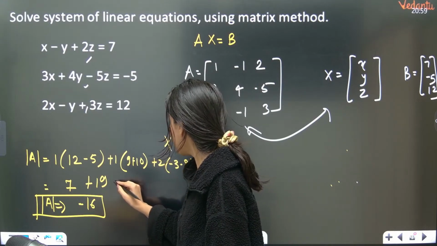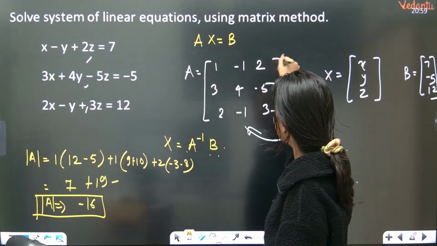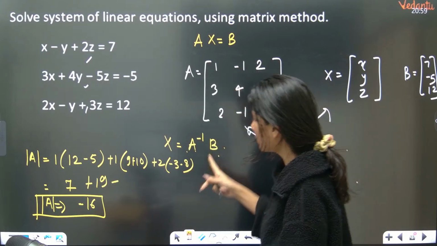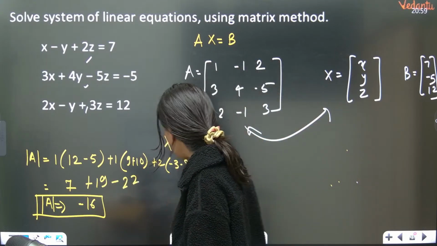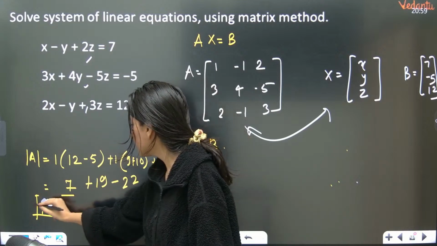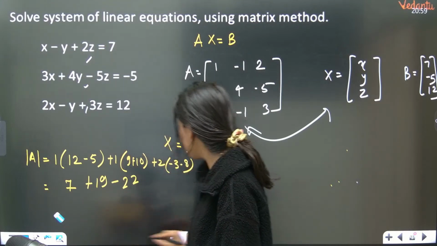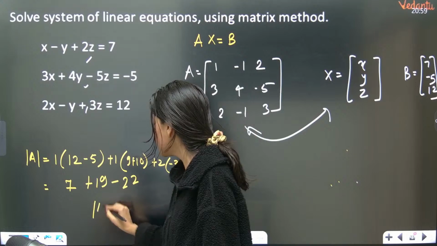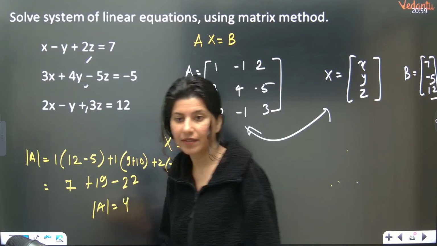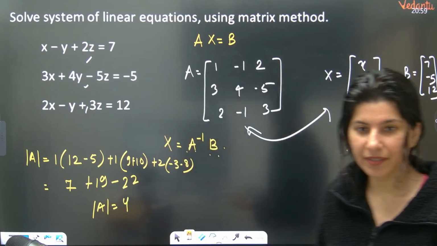Correct? And this is minus plus 2. This is minus 3 minus 8, so minus 22. So the correct answer will be what? 19 plus 7 is 26. 26 minus 2, determinant A is 4. Yes, 4. Correct?